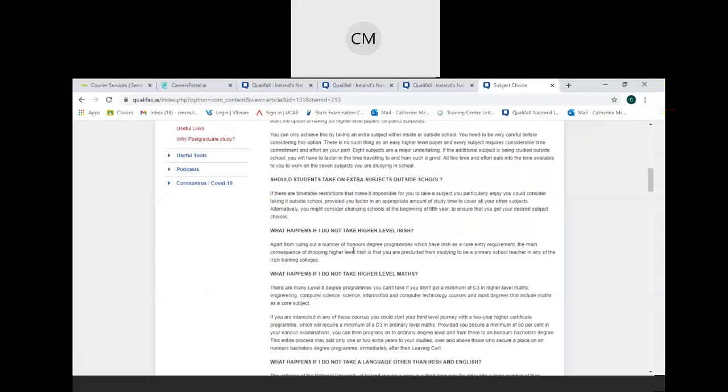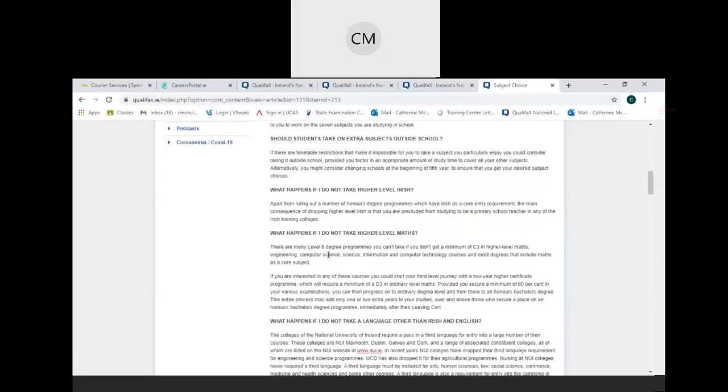So apart from ruling out a number of honours degree programmes which have Irish as a core entry requirement, the main consequence of dropping higher level Irish is that you are precluded from studying to be a primary school teacher in any of the Irish training colleges. So basically, if you want to do primary teaching in the Republic of Ireland, then you must take higher level Irish, for example.